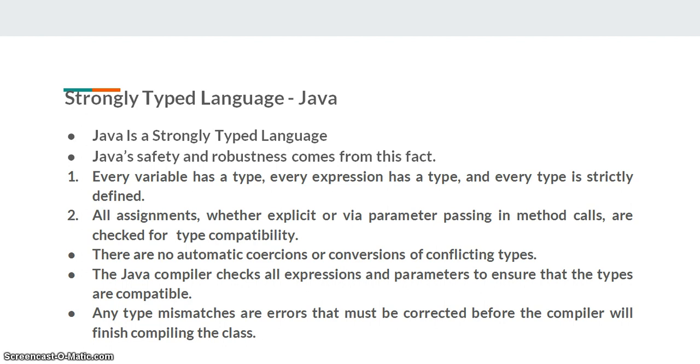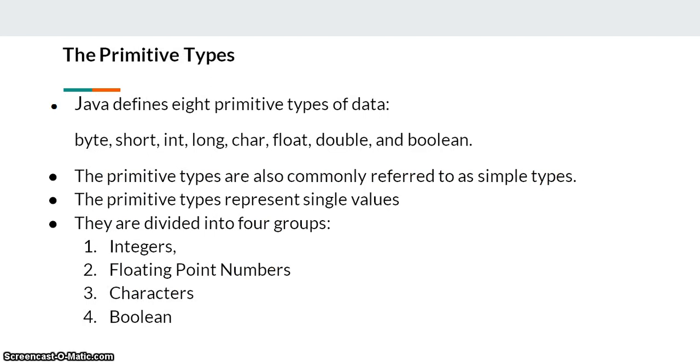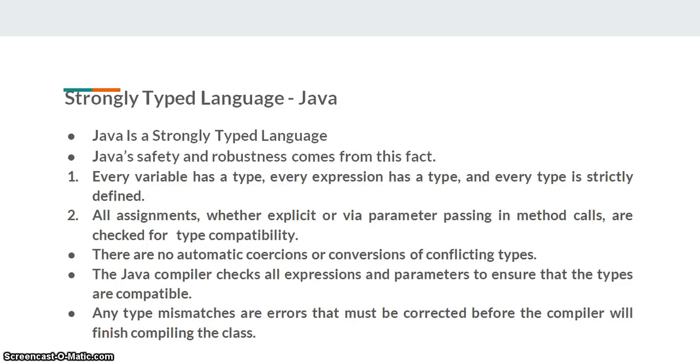There are no automatic coercions or conversions of conflicting types. The Java compiler checks all expressions and parameters to ensure that the types are compatible. Any type mismatches or errors must be corrected before the compiler will finish compiling the class. So, these points make Java a strongly typed language.